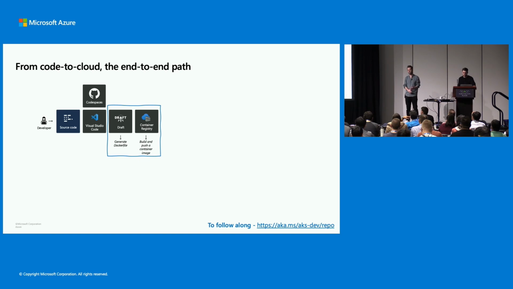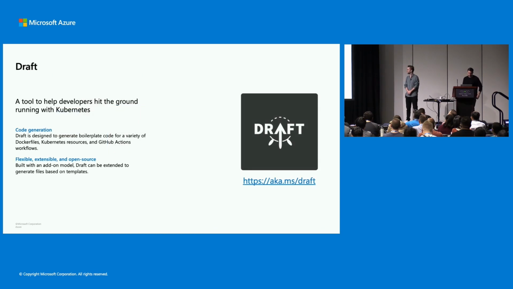Well, we could start writing Dockerfiles line by line, searching for the correct image to start with and the correct version. Or we could use a tool like Draft, which can do a lot of that for you. So you might be asking yourself, what is Draft? Draft is an open source project that we've been working on that acts like a template generation tool to generate things like Dockerfiles, Kubernetes manifests, and GitHub workflows for you with just a few simple inputs.